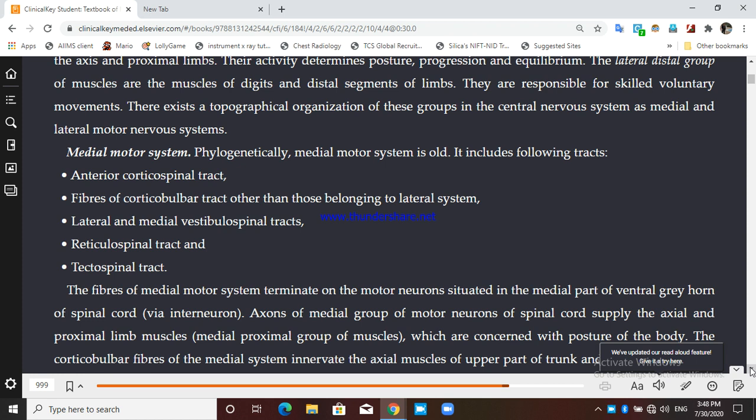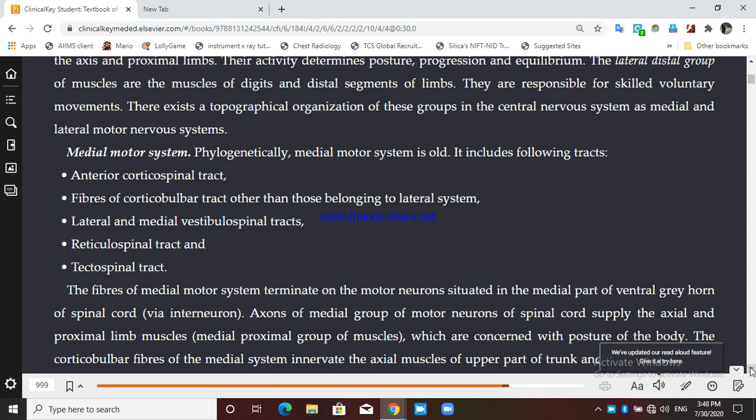Then there are fibers of the corticobulbar tract. Some fibers of the corticobulbar tract also belong to the lateral system, we will study that later, but the fibers of the corticobulbar tract, except those, belong to the medial motor system.